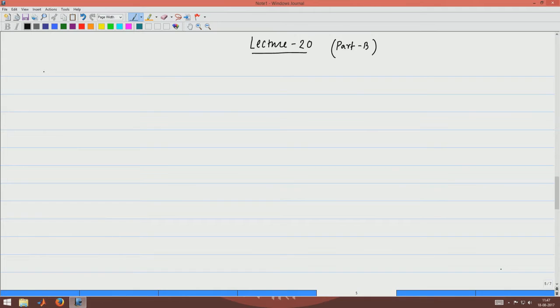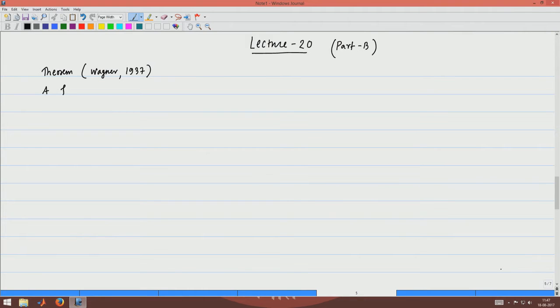So, this is a theorem due to Wagner, 1937.